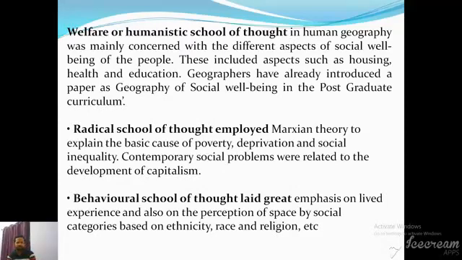So that's why they found an alternative approach, that is the behavioral school of thought, which used descriptive technique to explain people's perception in the society, mental map, ethnicity, race, religion, etc. So behavioral school of thought is a particular approach under human geography which explains people's perception in the society, their ethnicity, race, religion, their cultural phenomena in a descriptive way.